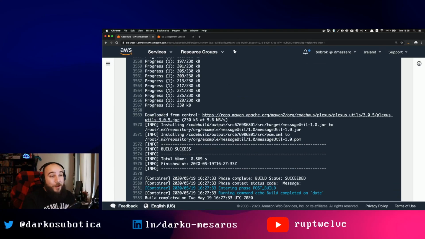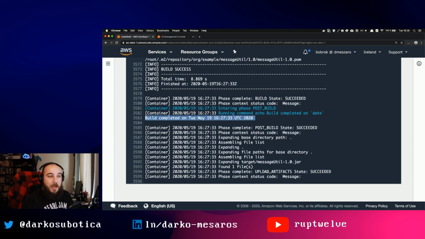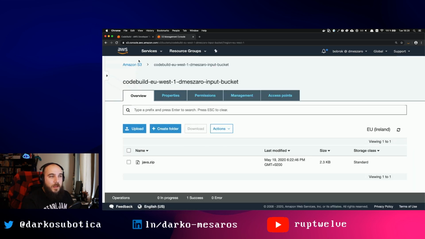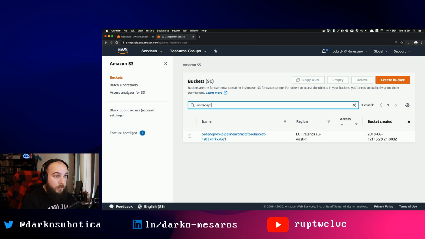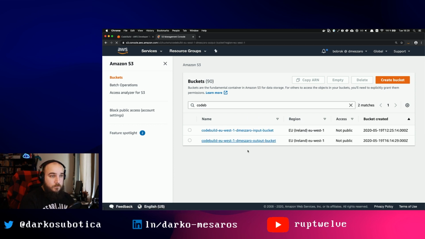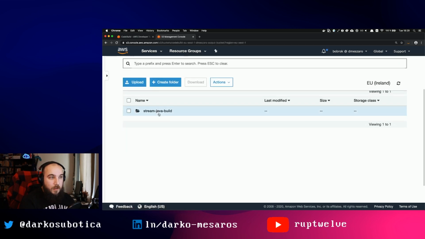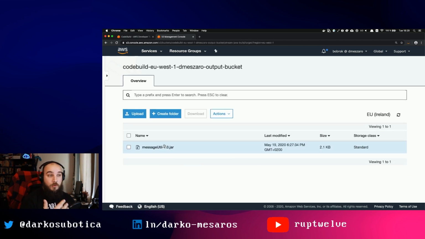Okay, excellent. So now build is successful. And entering post build, and basically, hey, build completed on blah, blah, blah. That's it. So now this has actually uploaded this jar file to S3. So if I go to S3 and go to my buckets and search for, again, code build, output, hopefully, there we go. This is my project, this is the target, and this is my jar file. So I have a built jar file. I can do with it whatever I want. I can deploy it manually. I can give it to some other person to deploy it as well.